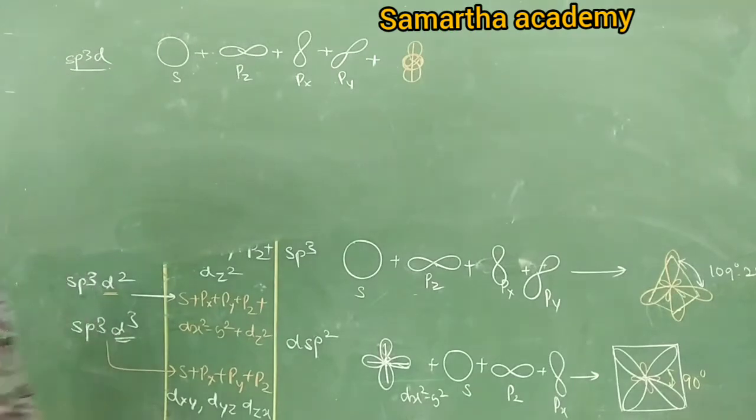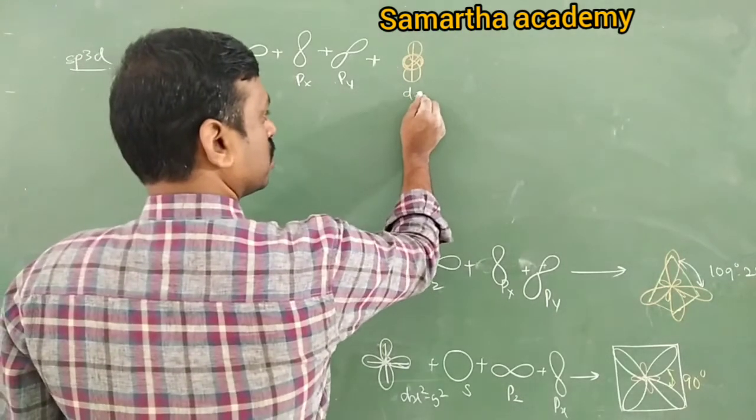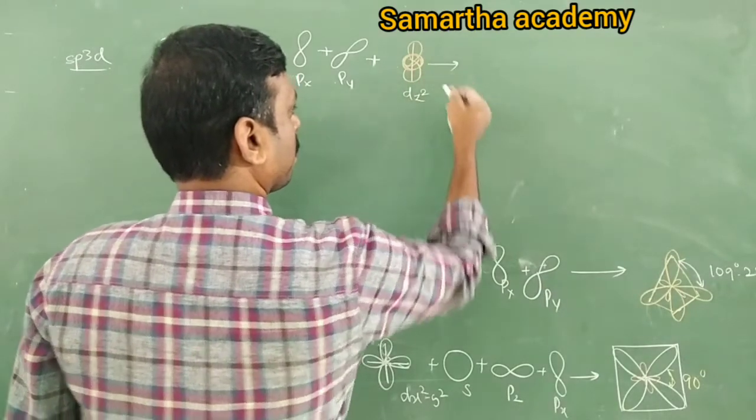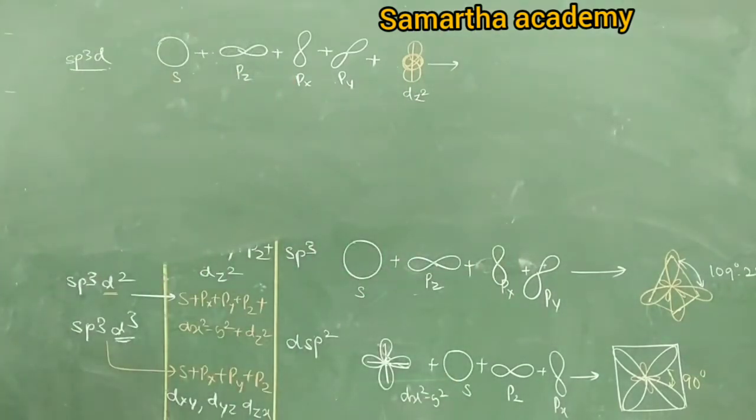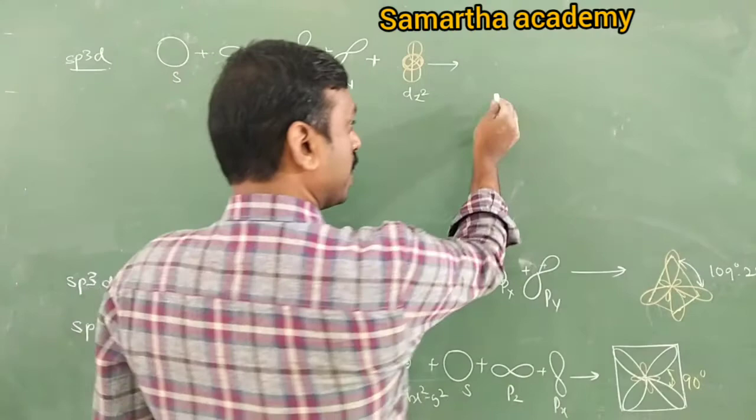Like this, no? Only dz square orbital has 2 lobes, whereas all the remaining d orbitals have 4 lobes. Yes or no? It has 2 lobes. It forms how many sp3d? 5 sp3d. Those 5 sp3d are placed trigonal bipyramidal.